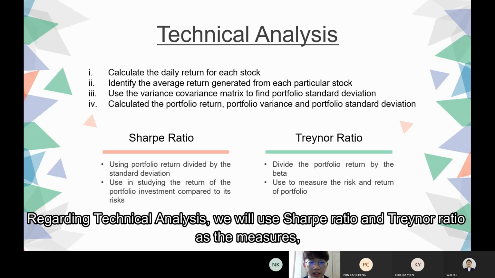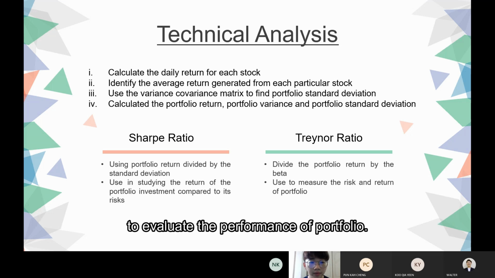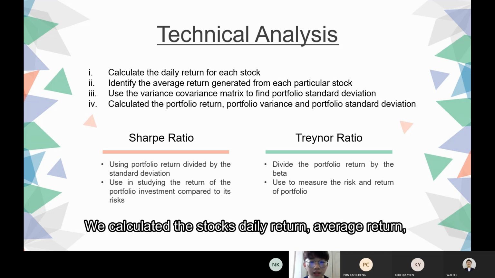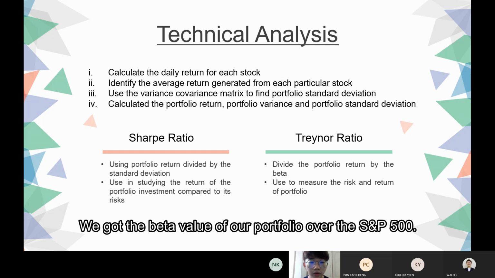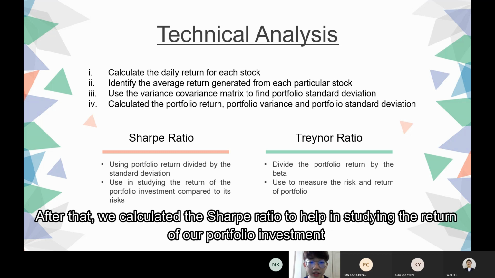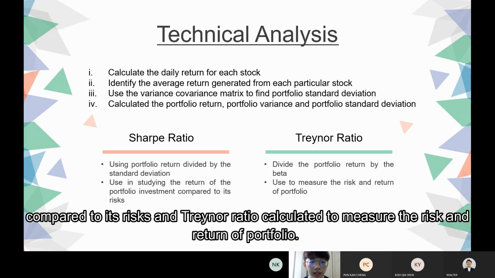Regarding technical analysis, we will use Sharpe ratio and Treynor ratio as the measure to evaluate the performance of the portfolio. We calculated the stock daily return, average return, and used the variance covariance matrix in calculating standard deviation. We got the beta value of our portfolio over the S&P 500. After that, we calculated the Sharpe ratio to help in studying the return of our portfolio investment compared to its risk, and the Treynor ratio was calculated to measure the risk and return of the portfolio.